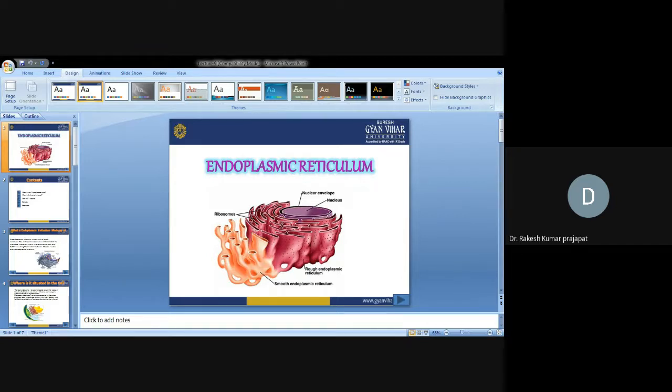Endoplasmic reticulum is a type of network that is present throughout the cell completely. At one place it is attached to the nucleus, meaning it is an extension of the nuclear membrane, the nuclear envelope. You can see it's the extension of the nuclear envelope. And at the other end, it keeps contact with the plasma membrane.